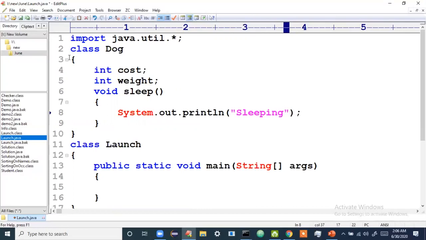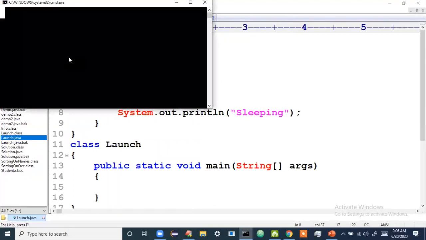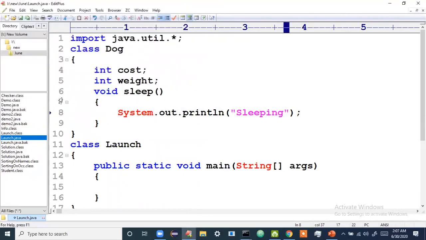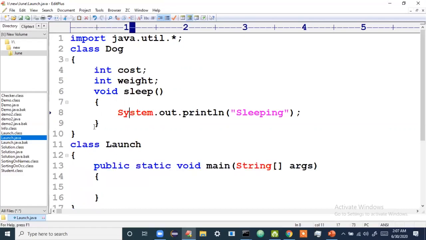So here now when I compile, let's see. No problem. When I execute, what will happen? No output. Why? Because the control is given to whom? Always the control is given to the main method only. So it will come to the main method. There is nothing in the main method. That's it.